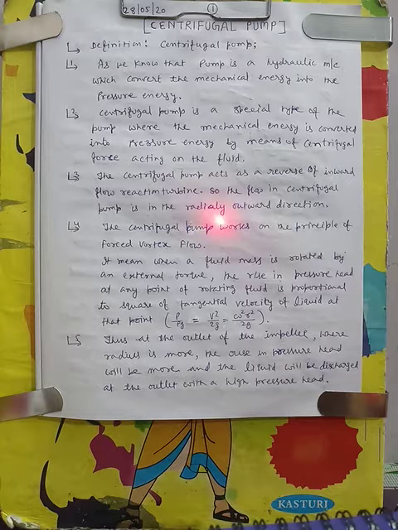Means it is outward flow. It flows radially outward. Here the fluid flows radially outward, but in the inward flow radial turbine, fluid flows inward. In turbine, fluid acts on the turbine vanes, but in pump, vanes act on the water, or you can say fluid.